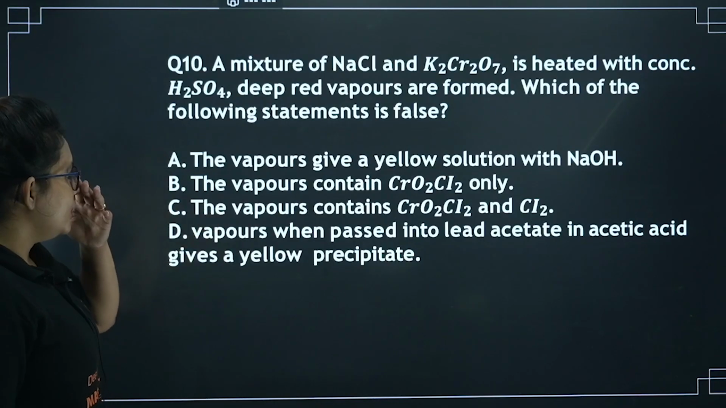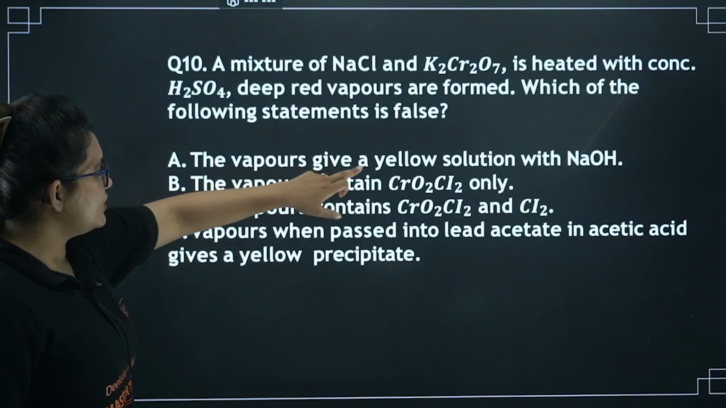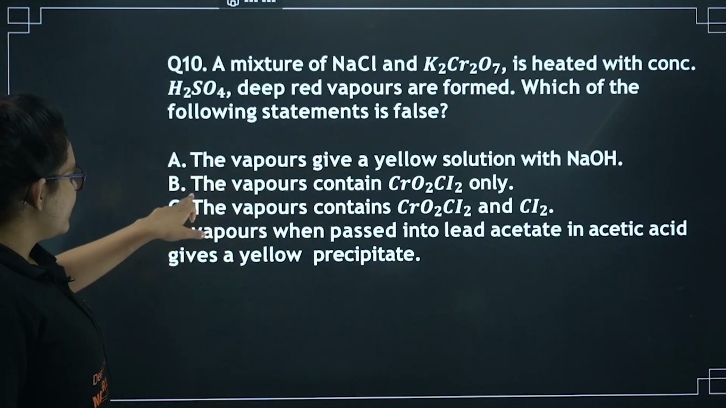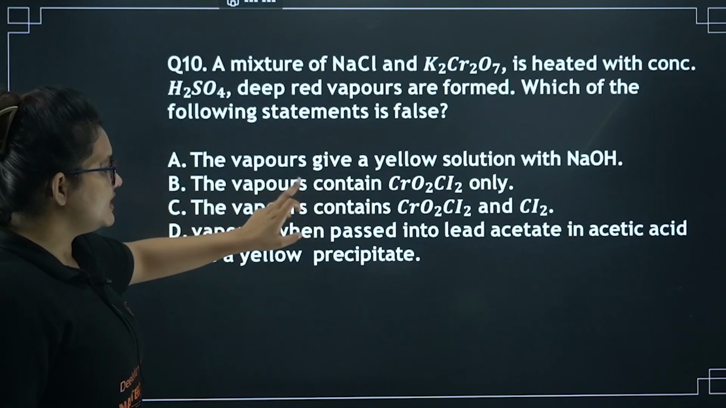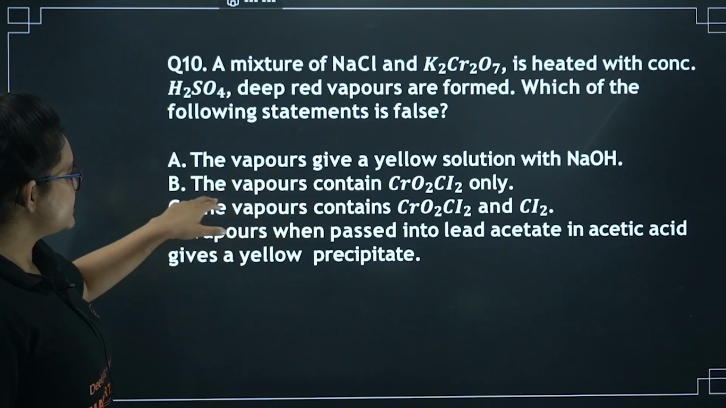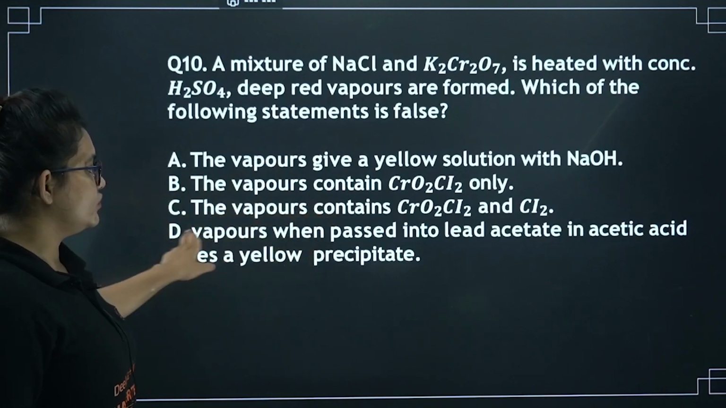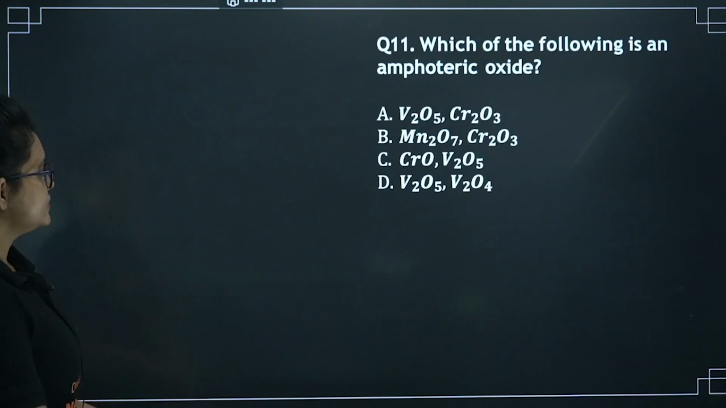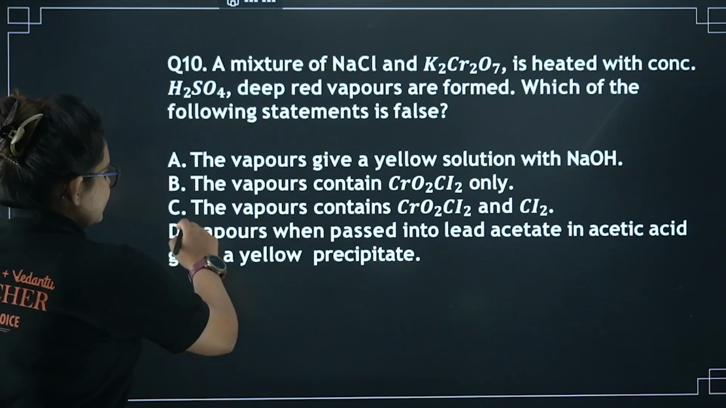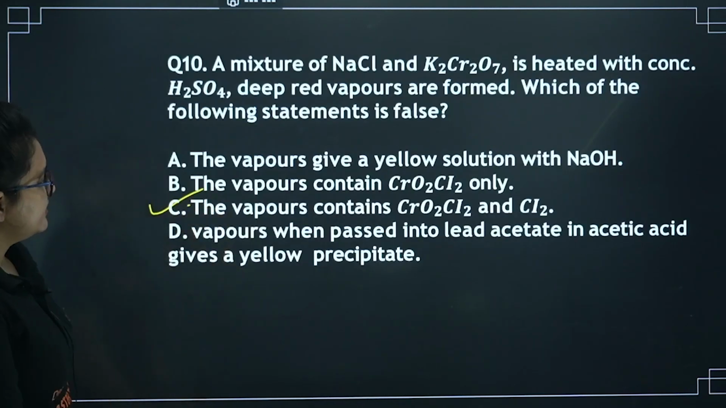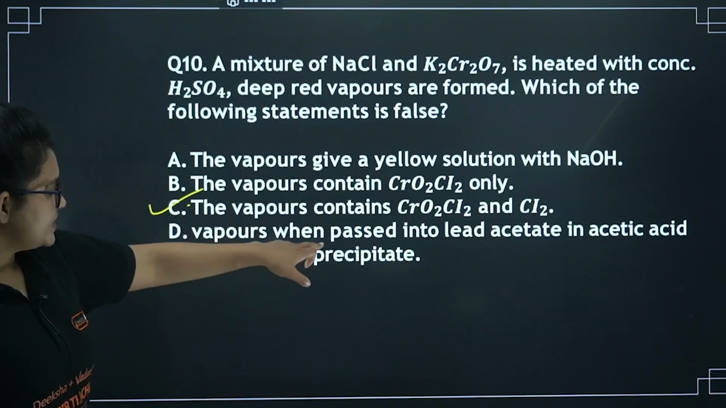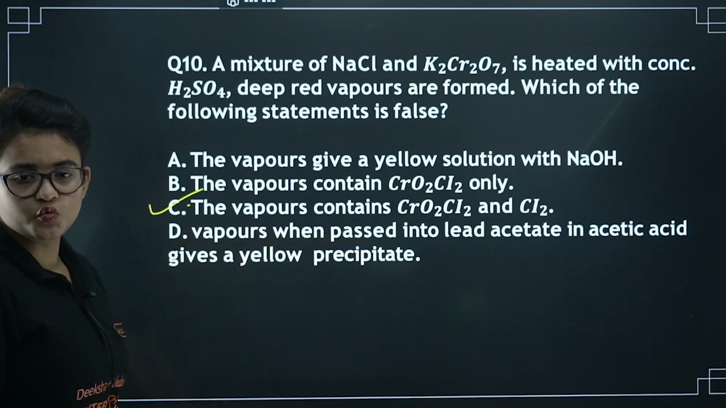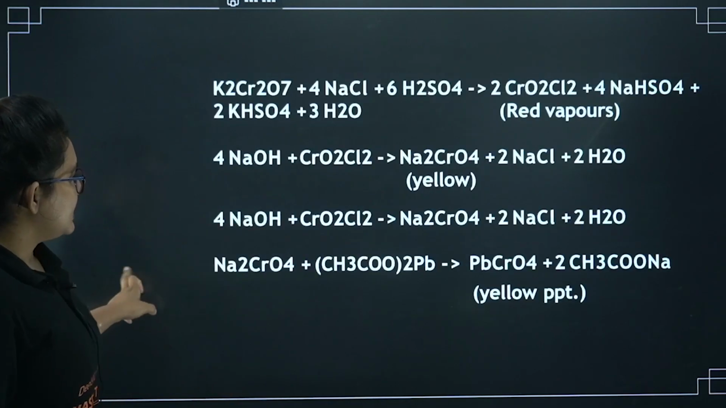So here you can look at the options. The vapors give yellow solution with NaOH. That's true. The vapors contain CrO2Cl2 only. Yes, that is also true. The vapors contain CrO2 and Cl2. So that's not going to be correct, because you can see only CrO2Cl2 you are getting. So definitely that's going to be the false option. Now the last option also, you can see, vapors when passed through lead acetate give yellow precipitation of lead chromate. That is also true. I guess it's correct. Next